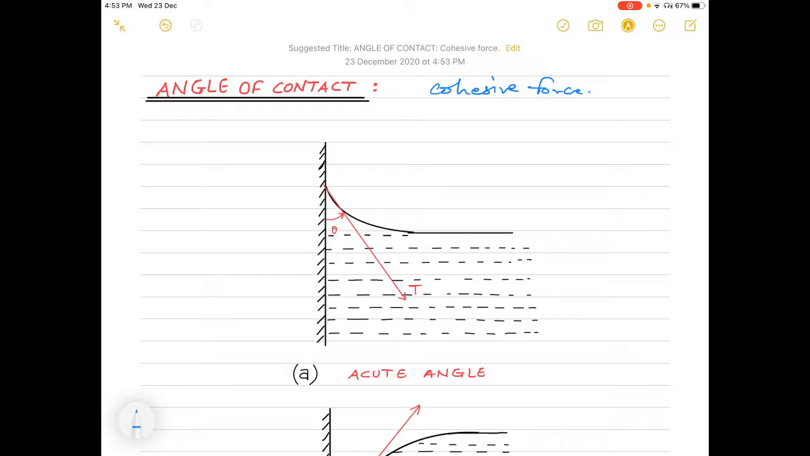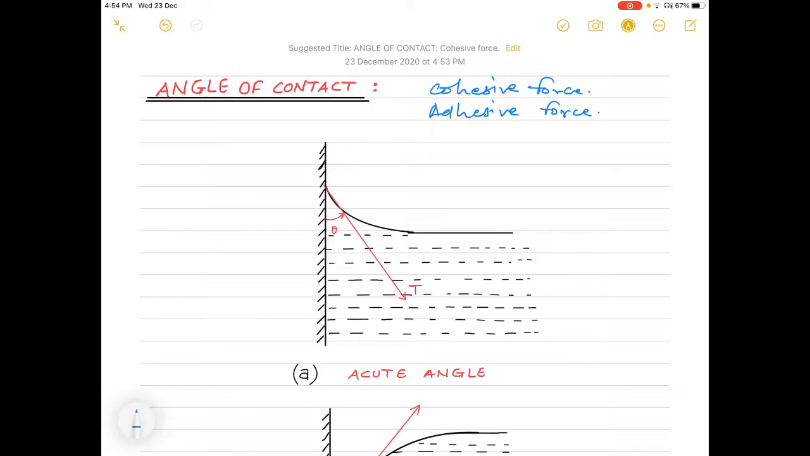Okay, now what are adhesive forces? They are forces of attraction between the molecules of different materials. Okay, so the force of attraction between the molecules of the liquid and the molecules of a glass surface, or a solid surface with which the liquid is in contact, is called an adhesive force.